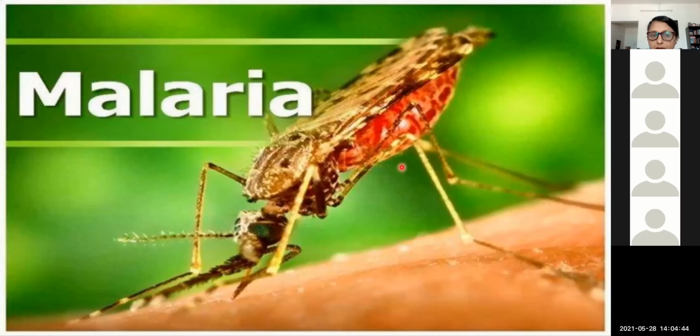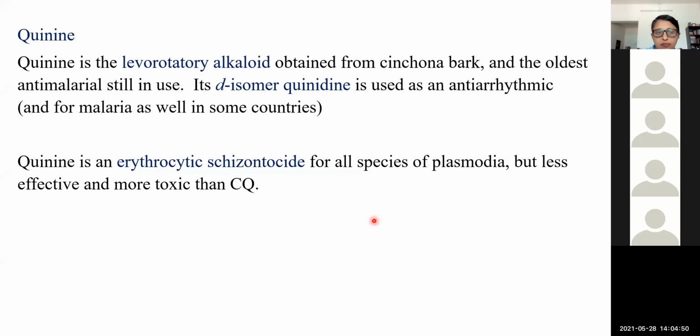We have seen malaria in the last class, and today we will be continuing some more drugs. So we had just started quinine last class. Continuing with quinine: it is obtained from the cinchona tree, and it is the levorotatory alkaloid.